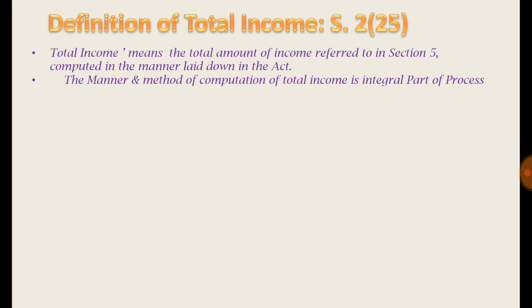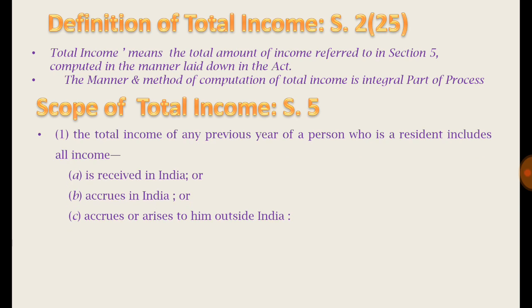And section 14 further provides how the income from each head shall be calculated. So the manner and method for computation of total income itself is an integral part. So let me see what is the scope of income which is provided by section 5 of that act, as section 2 clause 25 makes reference towards section 5, which provides for the scope of total income. And according to section 5, the total income of any person in a previous year includes all income.